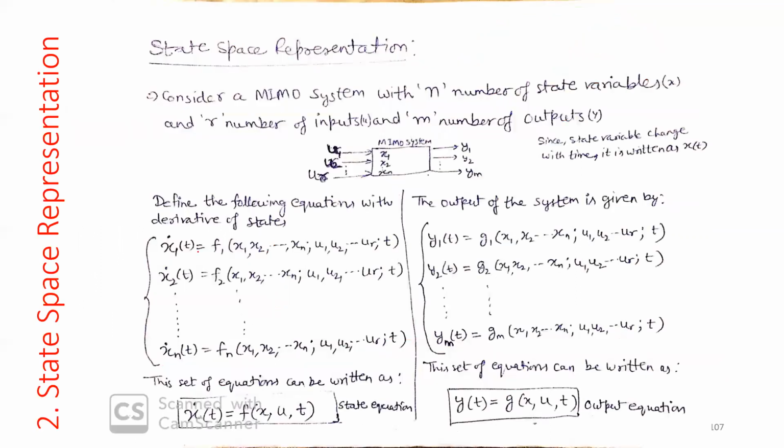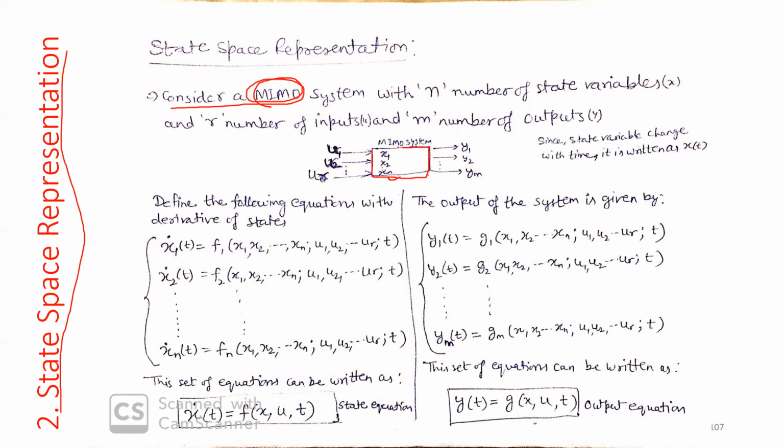Now come to the next topic, state space representation. How do we represent a system in state space? First, consider a MIMO system with multiple inputs and multiple outputs. This is my system.